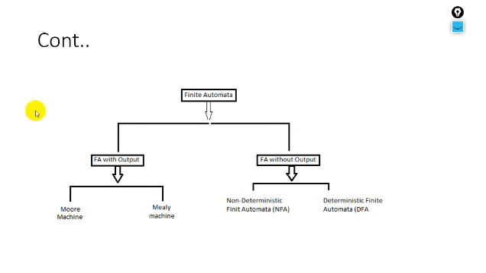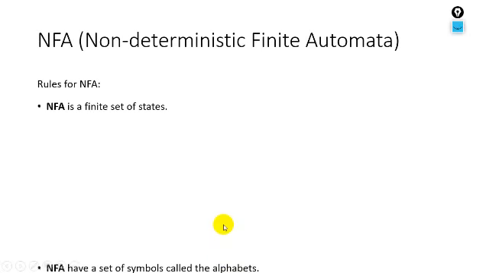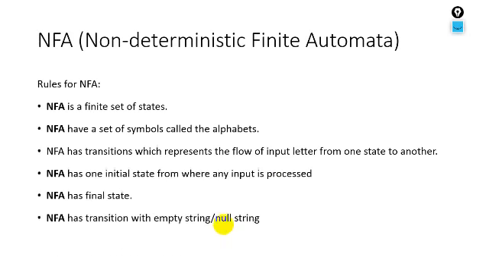In this lecture we will discuss these two types. Here we will discuss the non-deterministic finite automata, which is called NFA, and the deterministic finite automata, which is called DFA. These are the two types of finite automata without output. So let me start with non-deterministic finite automata. NFA stands for non-deterministic finite automata.